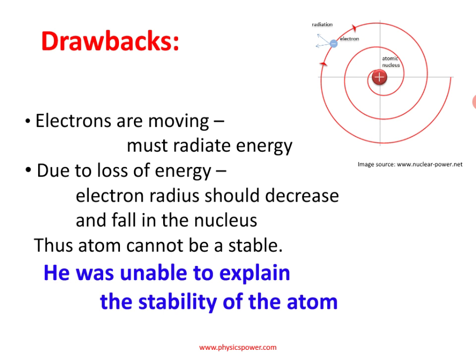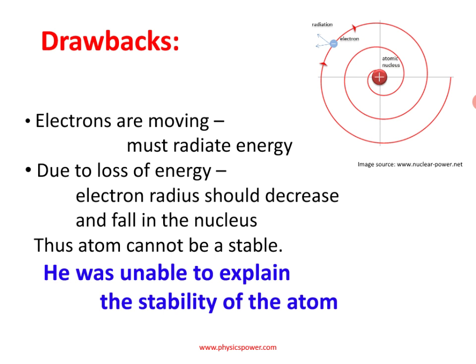He said in all materials there are atoms, inside the atom there is a nucleus, and around the nucleus electrons are revolving. So in all materials electrons are revolving, and they should emit radiation. So radiation should come from all materials, but that is not happening. That is his drawback.